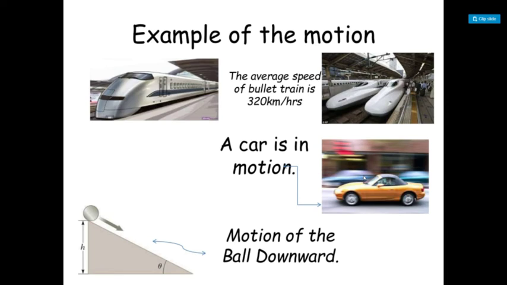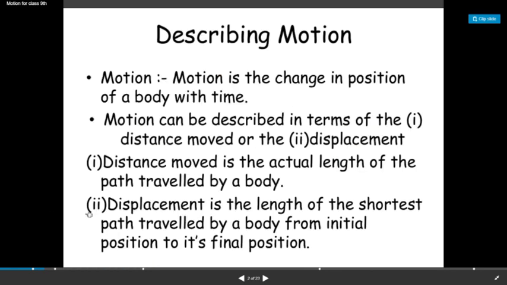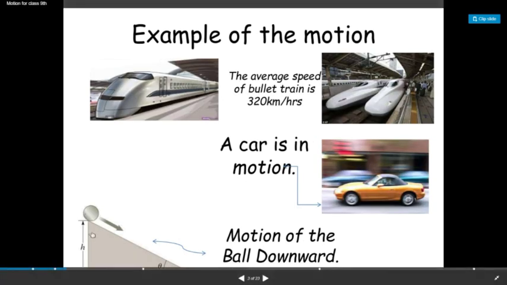Here a car is moving, the car is in motion. You can see the motion of a ball downwards. In this example, the ball is moving downwards. So this is the position of the ball, and if it starts moving and ends its position here, this will be its initial position and this will be its final position.